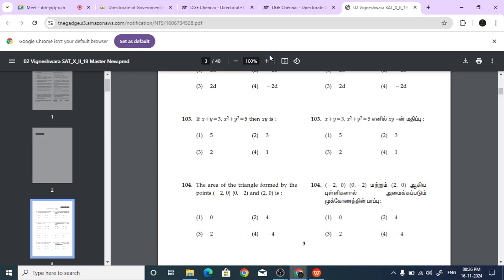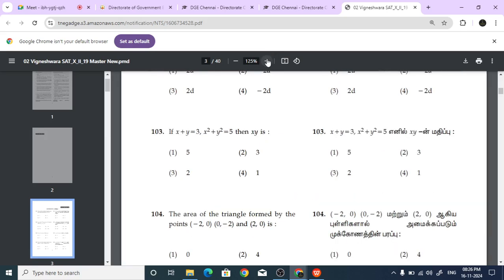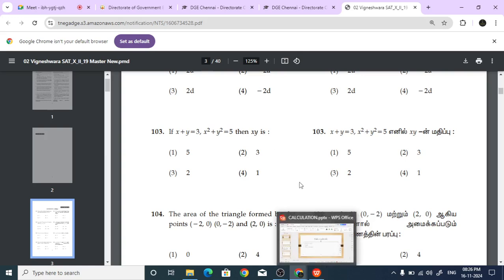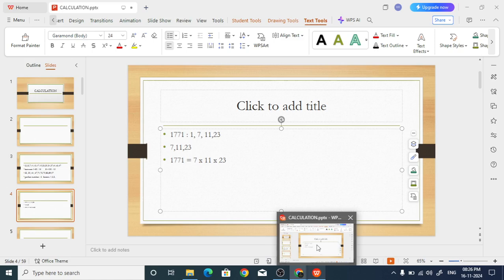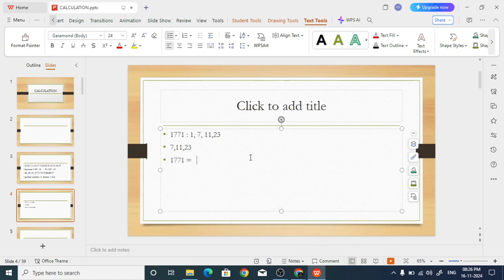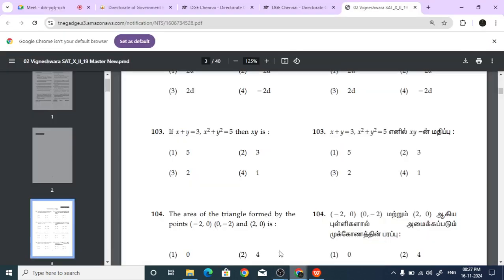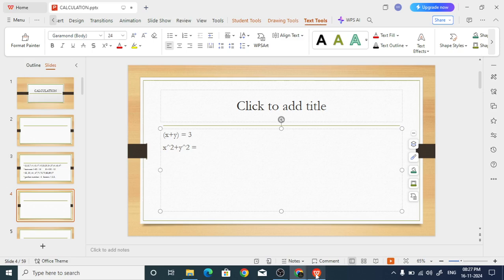Let me make it a little bigger. x plus y equal to 3, x square plus y square equal to 5. Then find xy. How will you find it? See, x plus y equal to 3, and x squared plus y squared is 5. So we want to find xy.